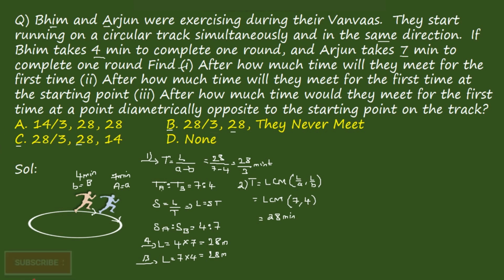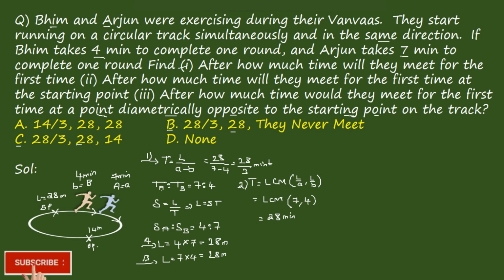So going to the third question. They're saying, after how much time would they meet for the first time at a point diametrically opposite the starting point on the track? If you consider this point as the starting point, here length we consider as 28 meters. Then just opposite to the starting point, if you consider this opposite point, it is half of the total circular track. It becomes 14 meters.